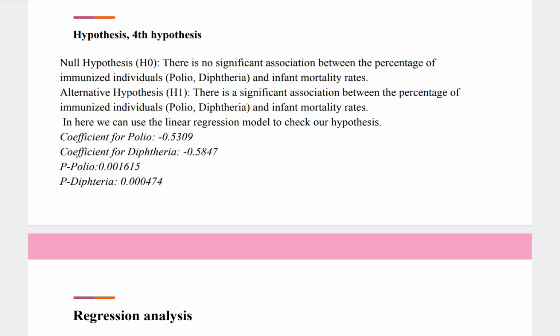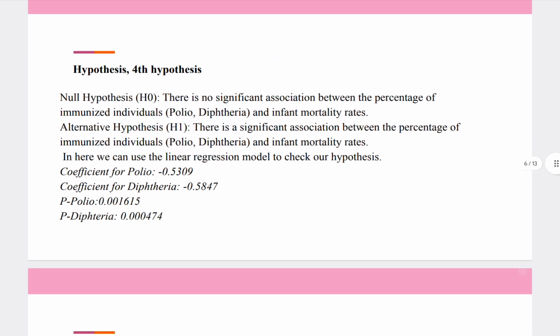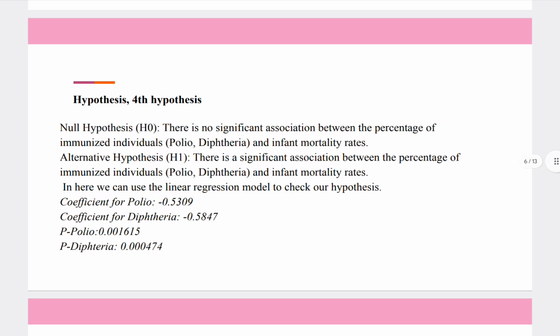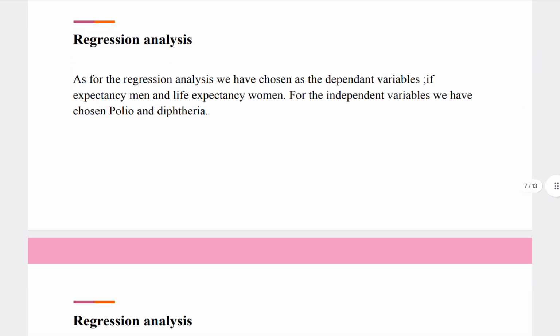In the end, we can say that polio and diphtheria for sure have an association with infant mortality. So this was the end of our hypothesis analysis. We found interesting results, so let's go to the next step.